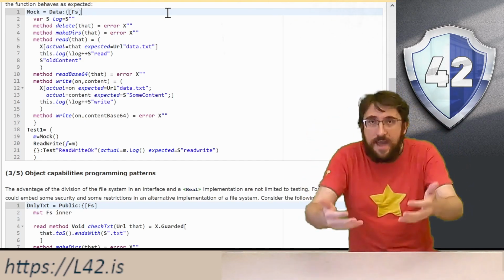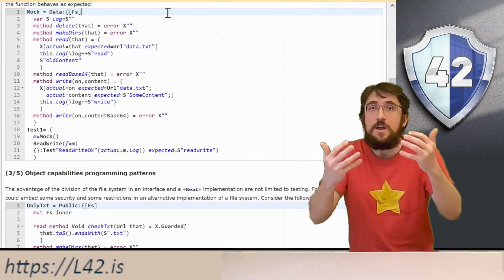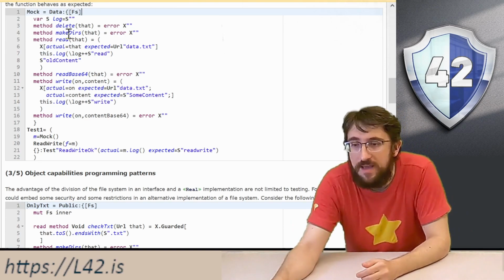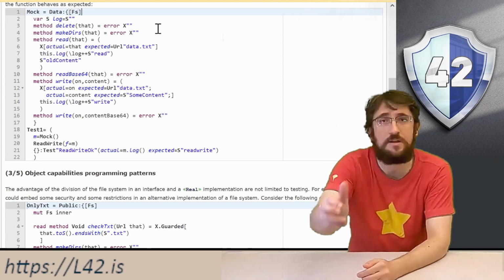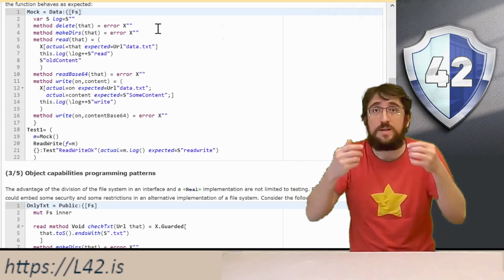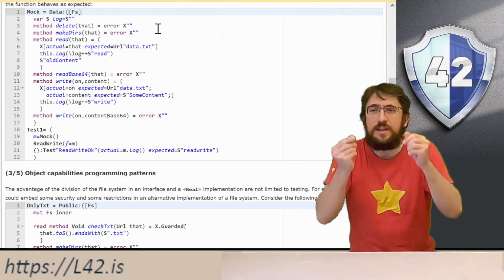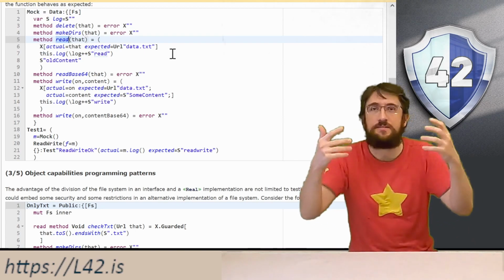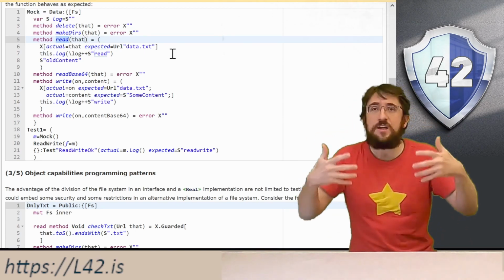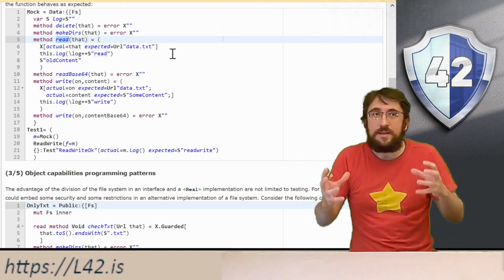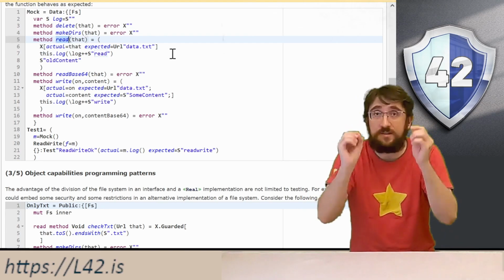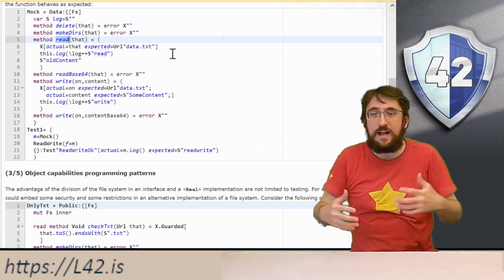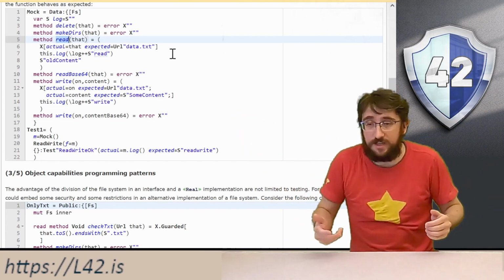Then, for all of the methods of the fs interface, we make an implementation. So, for example, for delete and make dirs, we just throw an error. We don't expect those methods to be called in the particular tests that we are writing this mock implementation for. The read method is implemented starting with an assertion. We expect this test to just call the read method with the parameter exactly equal to data.txt. Then we fake the content of the file data by returning all the content.